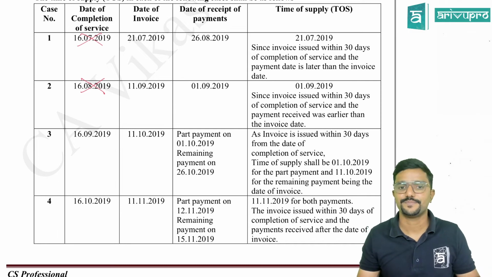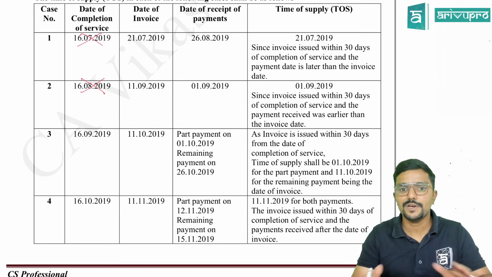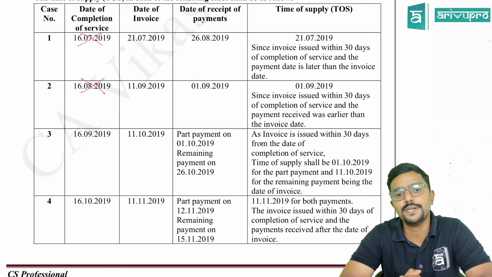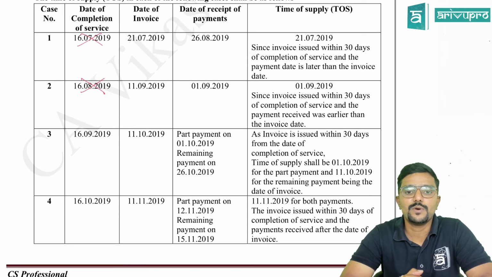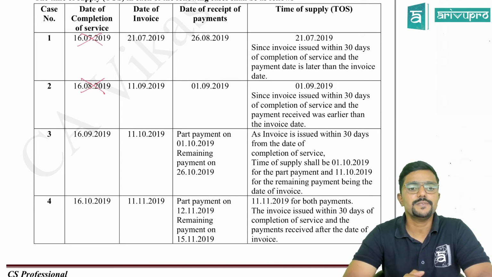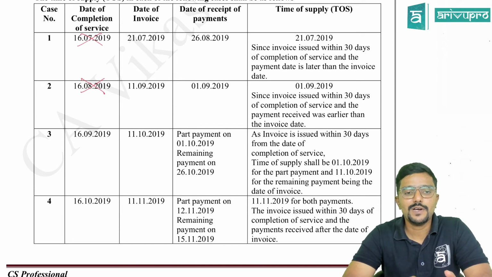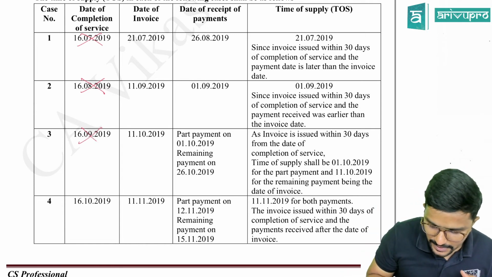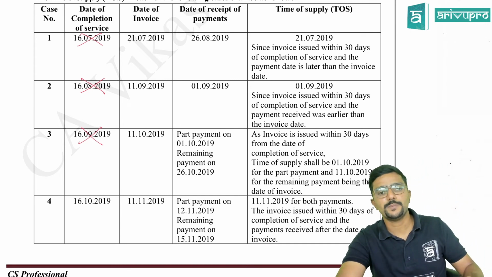1st September. Since invoice issued within 30 days of completion of service and payment received was earlier than the invoice date, the time of supply would be the payment date. Next, third case. Date of completion of service is 16th September. Invoice is issued on 11th October. Within 30 days? Yes, sir. If it is issued within 30 days, then date of service will not matter for me.